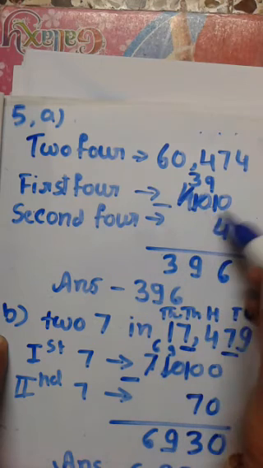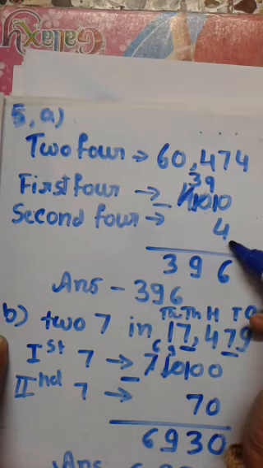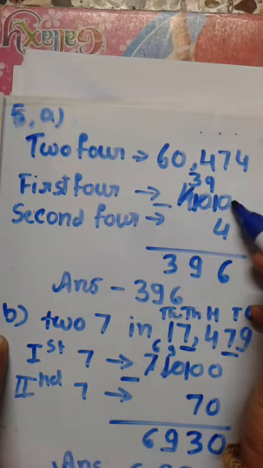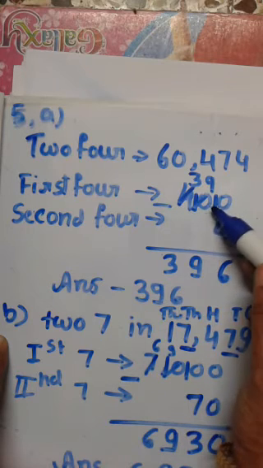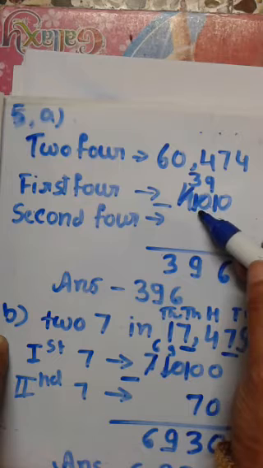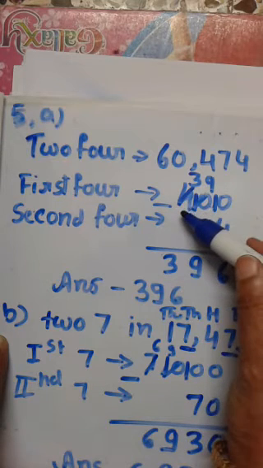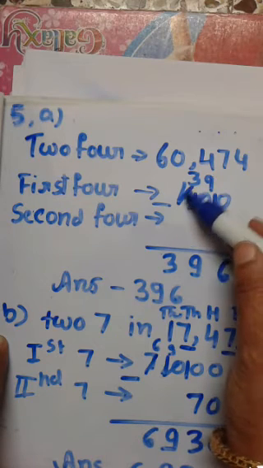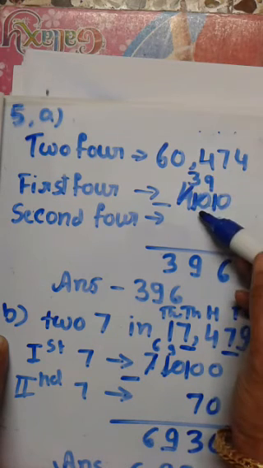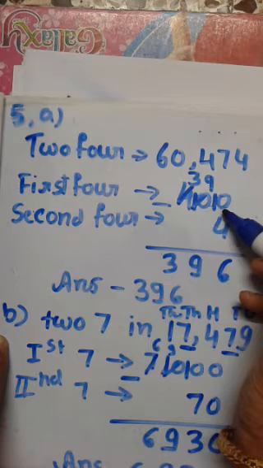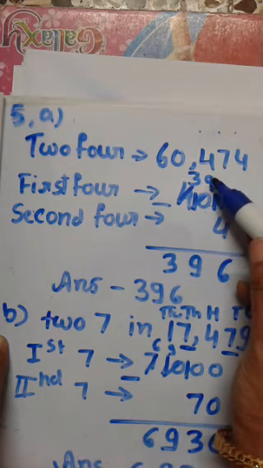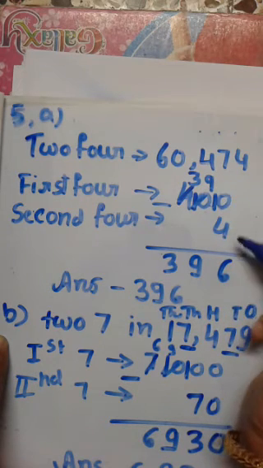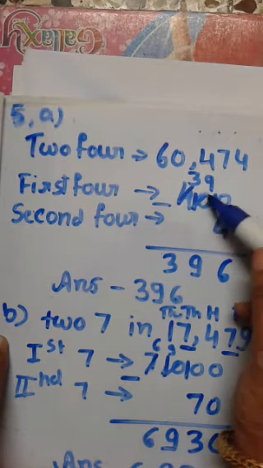We subtract 400 minus 4. Since we cannot subtract 4 from 0, we borrow from the nearest number, again borrowing from the next, so 4 becomes 3 and 10 becomes 9. That means 10 minus 4 is 6, 9, and 3.